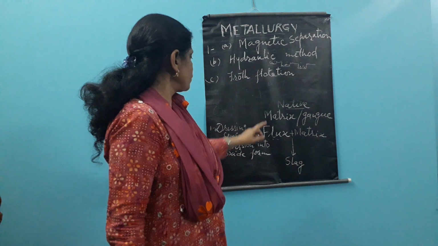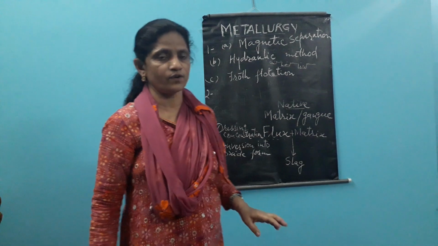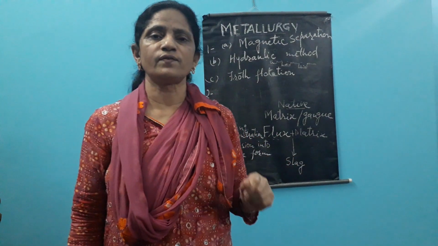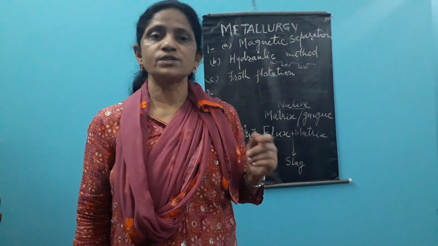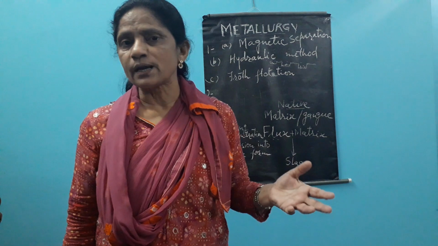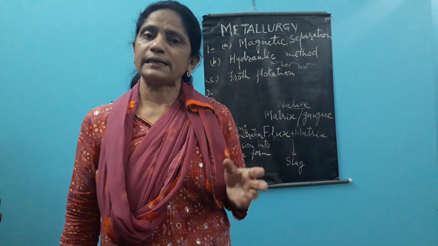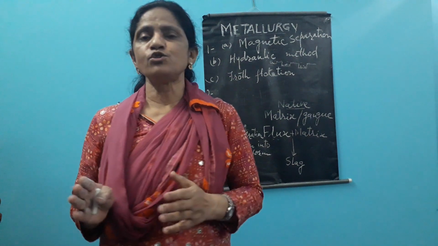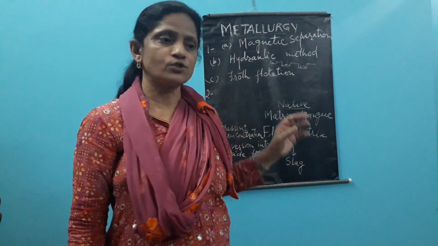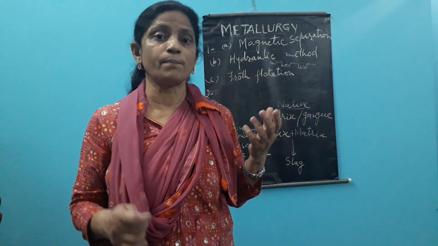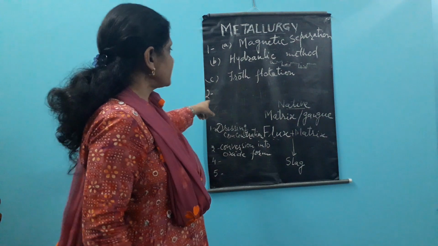So in the conversion into oxide form, suppose the metal is occurring in the form of carbonate or in the form of sulfide. It is not an oxide. Also the metal may be in the form of oxide, like aluminium oxide or ferric oxide. In those examples there is no need of any conversion into the oxide form, because directly it is in the oxide form. So this step is for those ores which are not oxides.